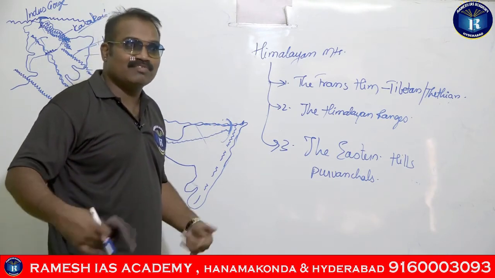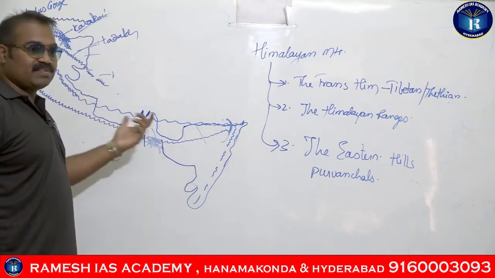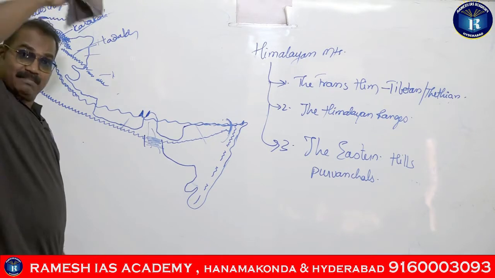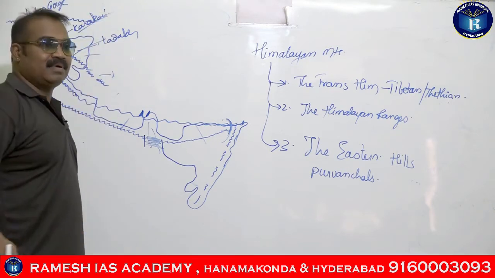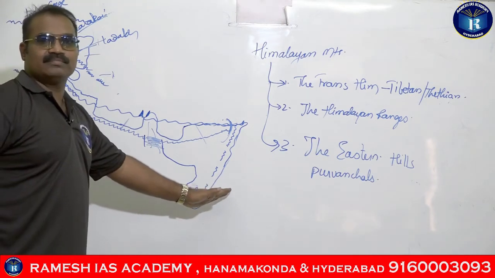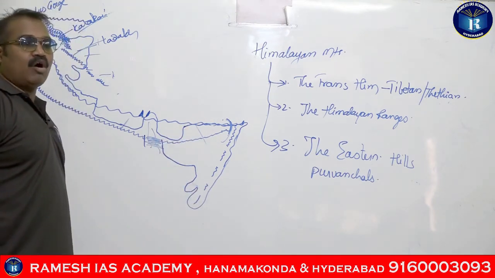But they have originated from the same orogeny, which means their birth is from the same Alpine Himalayan orogeny. Alps and Himalayas have originated at the same time, guys. So when the Himalayas originated, these also originated. From the same orogeny, the Eastern Hills have also originated.